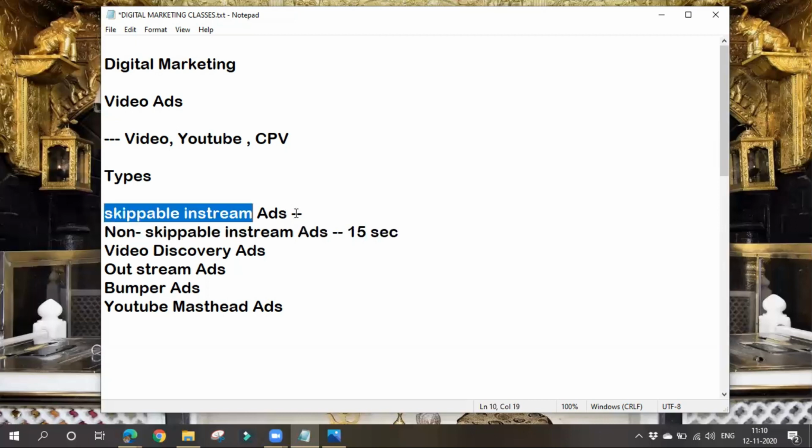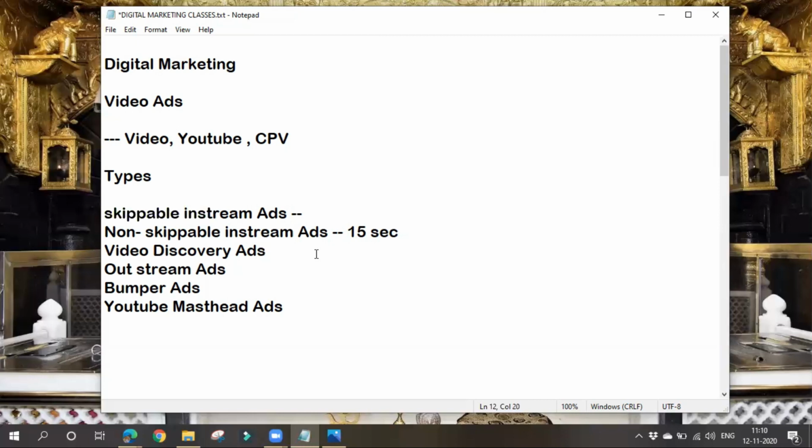In the case of skippable in-stream ads, there is no time limit. Whatever the length, it may even be a 1 hour video, but we can skip them. If they are more than 15 seconds, they'll go under skippable in-stream ads. Google will not consider it as non-skippable, Google will consider it as skippable. So if your video is within 15 seconds, then you can make it non-skippable in-stream.